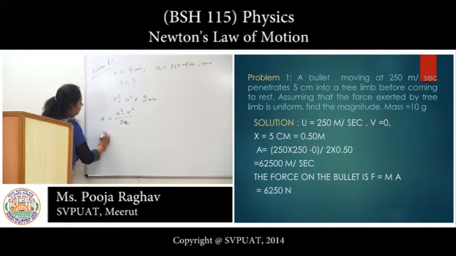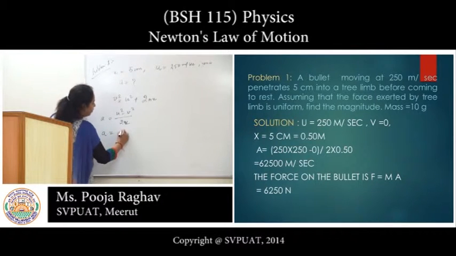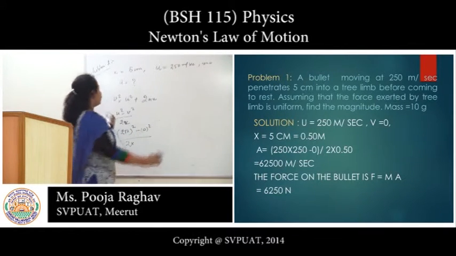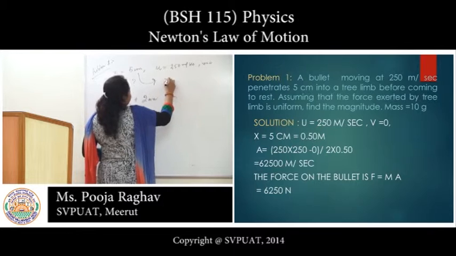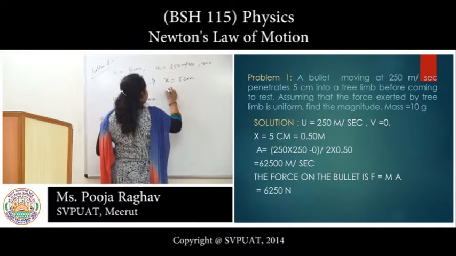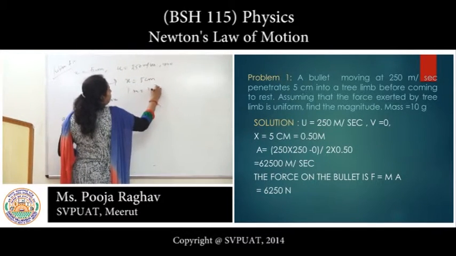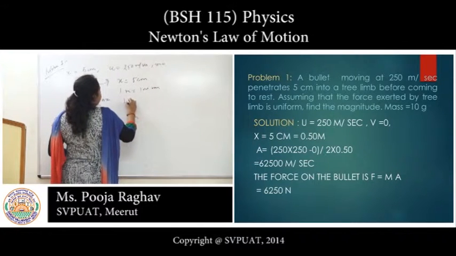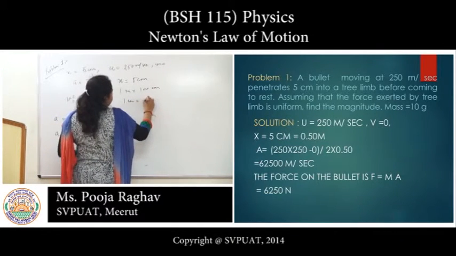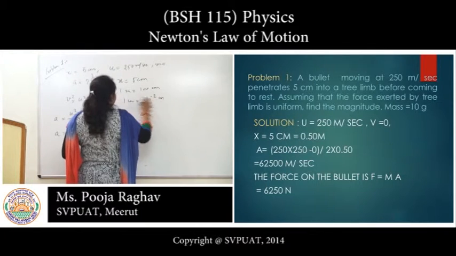So a equals u square minus v square upon 2x. a equals 250 square minus 0 square upon 2 into, firstly we change the distance 5 centimeter. 1 meter equals 100 centimeter, then 1 centimeter equals 10 to the power minus 2 meter.